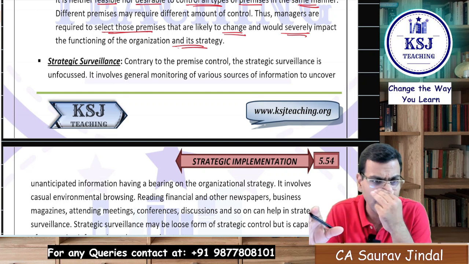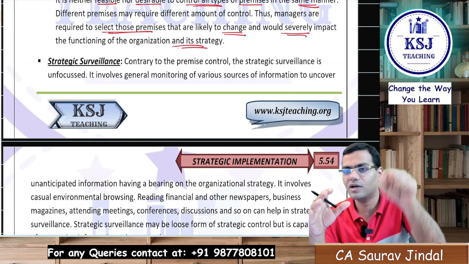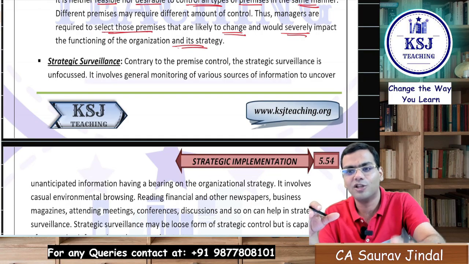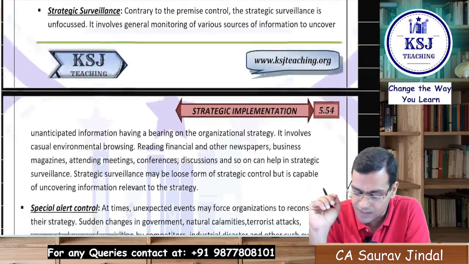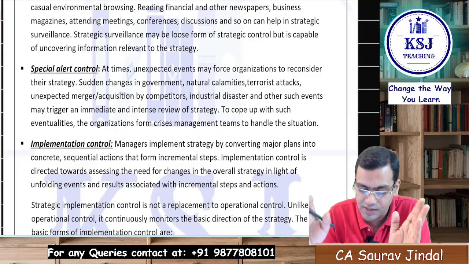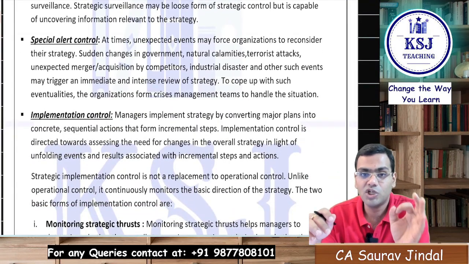So control is basically what? Control is nothing you have to do by hand. Control is keeping a check on the things and taking corrective actions. So this is strategic surveillance. Just read it from there, you will be able to understand it. Next one is special alert control.